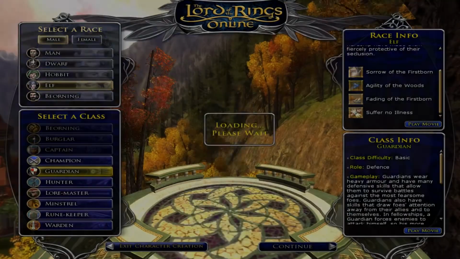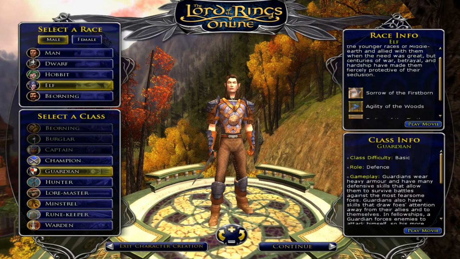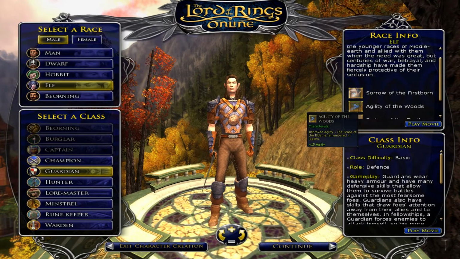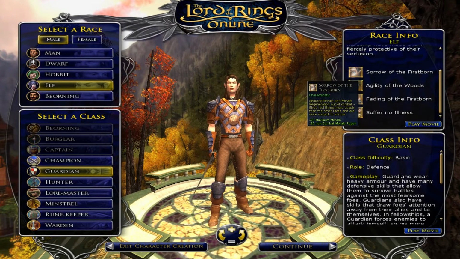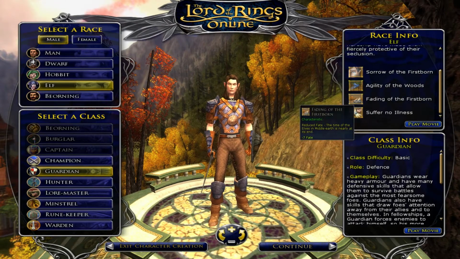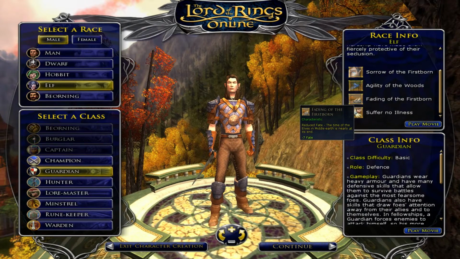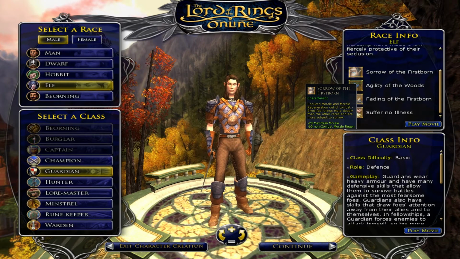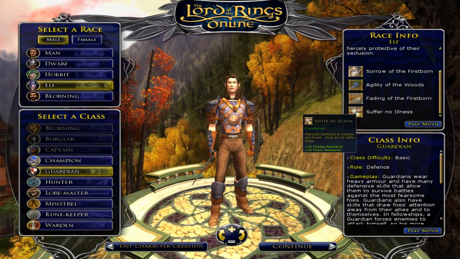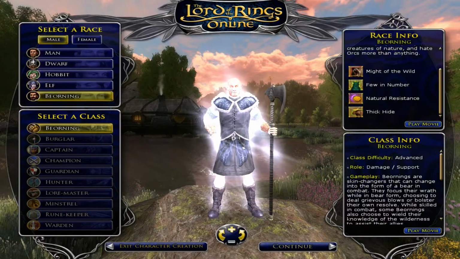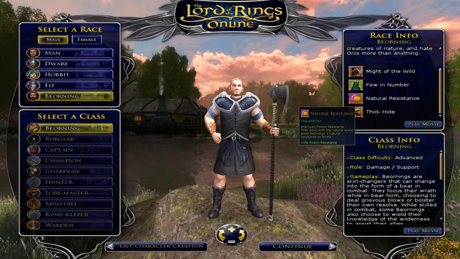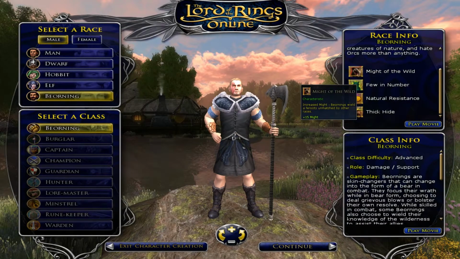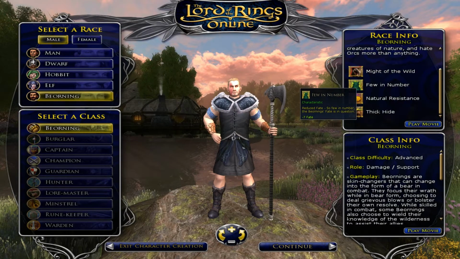And another example would be an elf could be a good hunter because they have increased agility. And the other things that affect them aren't too bad, like the minus fate isn't that bad for a hunter, and the minus maximum morale can be, but it's not that much. And Beornings, well, they have stuff that's good for Beornings, it looks like. Might and vitality are their main stats.